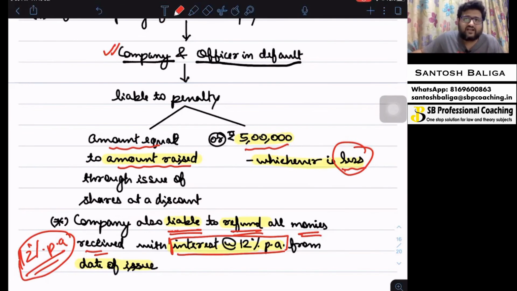In the next lecture, I'll come up with section 54, which is sweat equity shares, and we'll go through sweat equity shares and its conditions in detail.